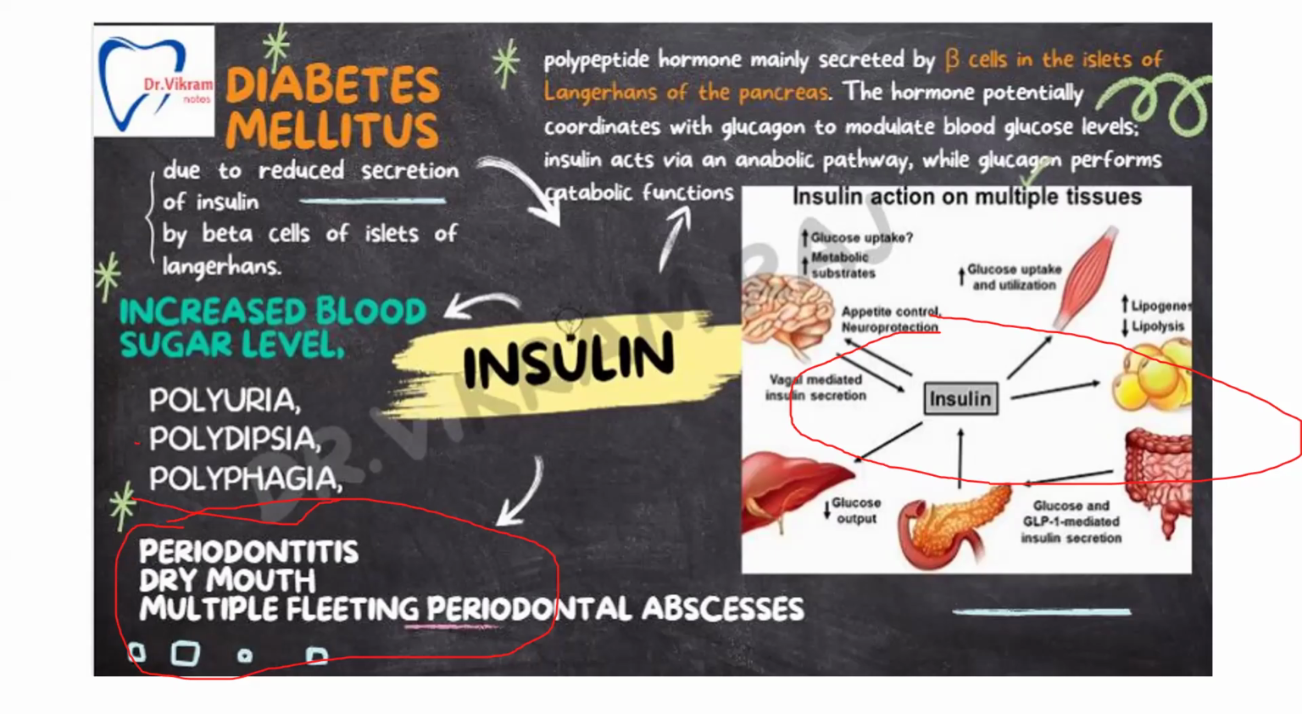This is one of the very, very important questions asked: what are the complications of diabetes mellitus if the sugar level is increased? The complications are retinopathy, nephropathy, and neuropathy. Periodontitis, dry mouth, and multiple fleeting periodontal abscesses are also seen.